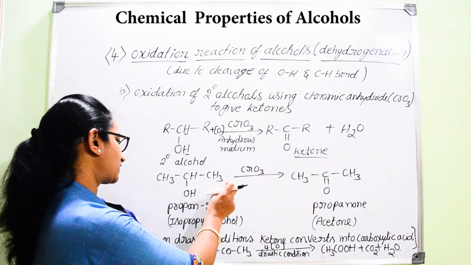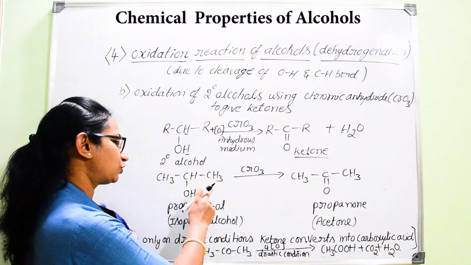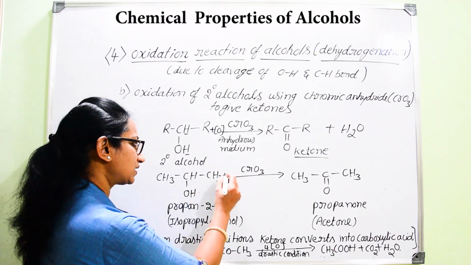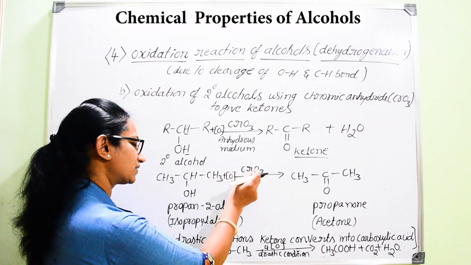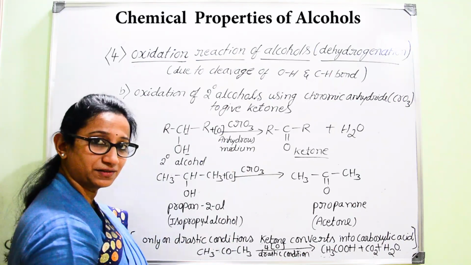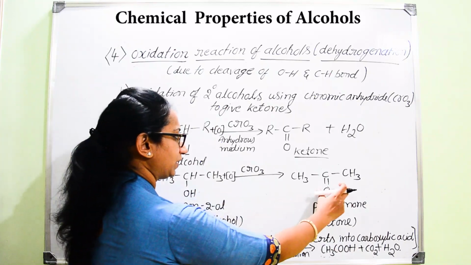And if you take one specific example, isopropyl alcohol, that is propan-2-ol, when this is subjected to oxidation in the presence of CrO3, chromic anhydride, in anhydrous medium, you easily get conversion into a ketone.